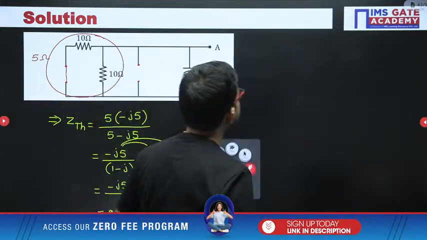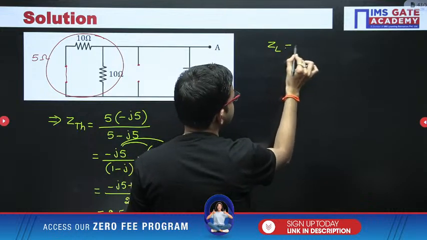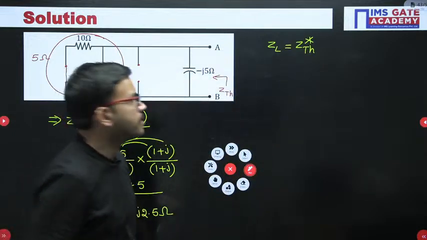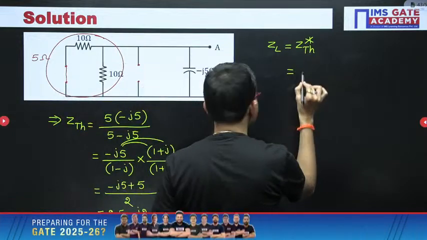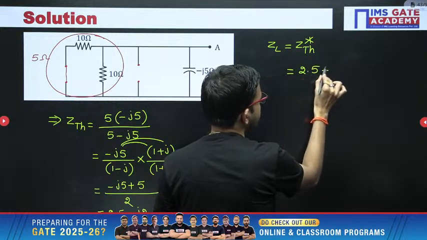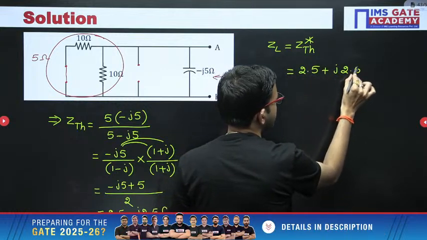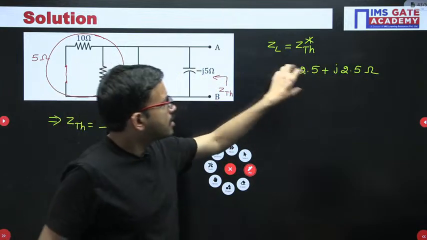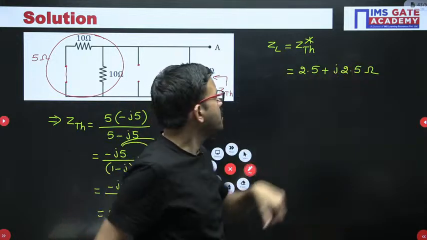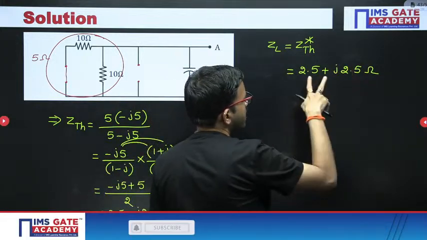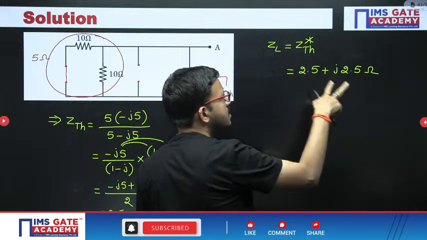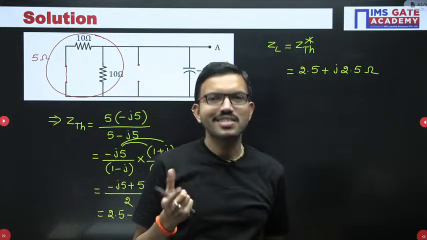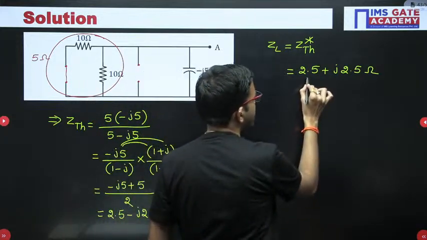Now ZL equal to ZTH conjugate, complex conjugate of source impedance, right? So that means here you will be getting 2.5 plus J 2.5. That's all. See, when you're having this format, it is very simple. Just by observation here, you are having two impedances that you are performing addition operation. That means the elements are connected in series.